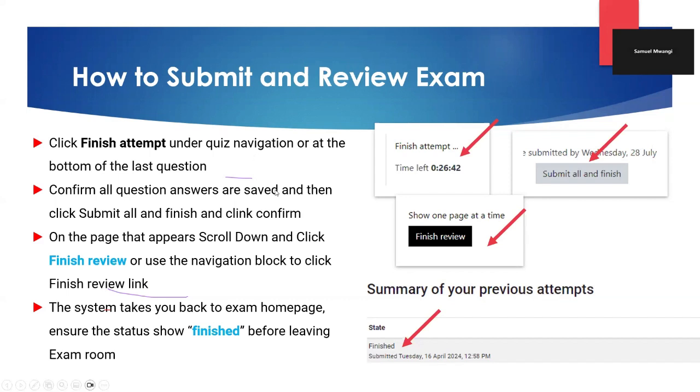And after the review, you will have a very important state here that reads Finished. This is very key, to ensure that before you walk out of your seat, you have this state called Finished. This state is very important, because if you leave your exam in a state other than Finished, then it may not be very wise. So ensure that you have the Finished state.